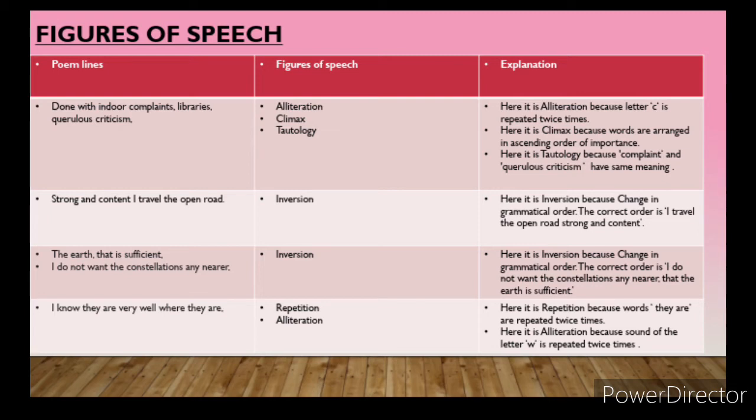So here you can see it is climax because words are arranged in ascending order of importance. If words are arranged in ascending order of importance, we call it climax. You can see the poet's ideas are coming one after another. The poet is saying, I do not want indoor complaints, I do not want people saying anything about anyone, I am done with it. That's what the poet is saying.